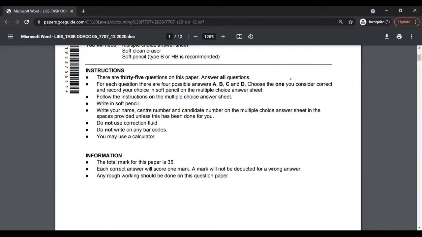Yes, they say it here. So reading instructions is important, as I say. So 1 mark for each correct answer, and then no mark will be deducted for a wrong answer. So no negative marking, in other words, which is nice. So you can take an educated guess.